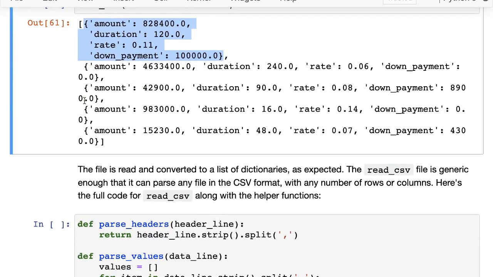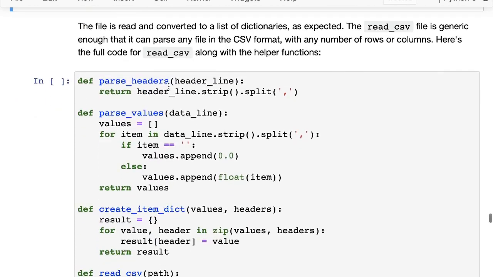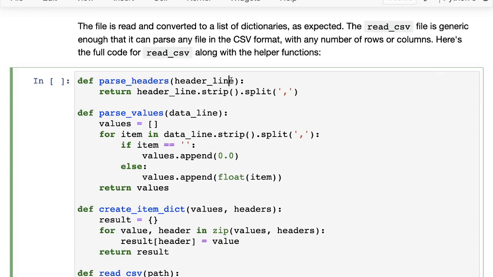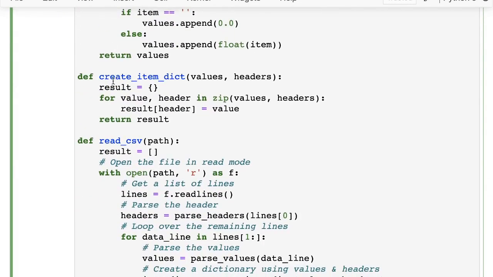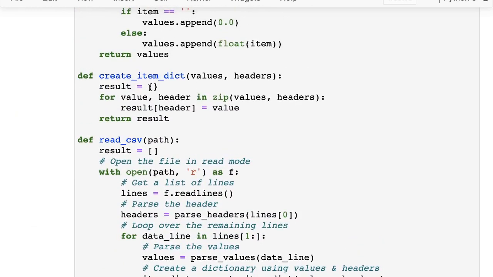Now, the one interesting thing to notice here is that this read CSV function that we have defined is actually generic enough that it can parse any CSV format, not just this specific format of home loans. It can handle a CSV file with any number of rows and any number of columns, and it can also handle missing values. In just about 15-20 lines of code, we've written a pretty powerful function. Over time, you should start building a repository of your own functions. Maybe keep a Python file somewhere on your GitHub or just on your computer where you list out all the interesting functions that you have made.